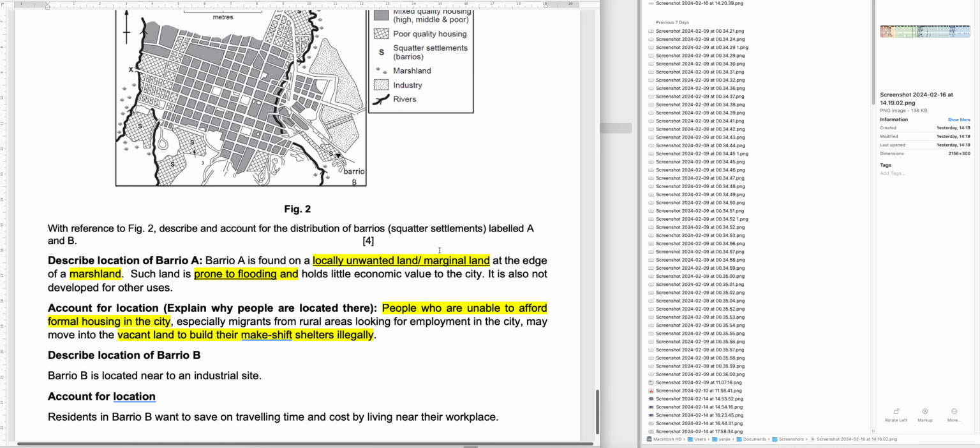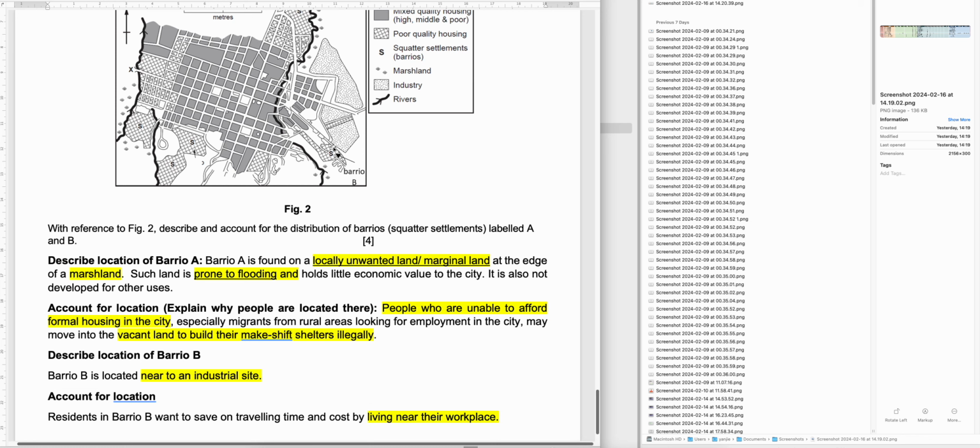Some of you talk about industries, locally unwanted land, but never link back to why. You can talk about pollution. It's undesirable because there's a lot of pollution. But there's another reason, which is written in your textbook as well. Informal housing tends to be found near industries. Why? Because it is near their workplace. Now a lot of you just say they want to build near the workplace, but why?